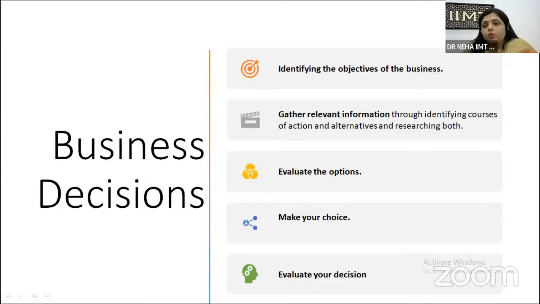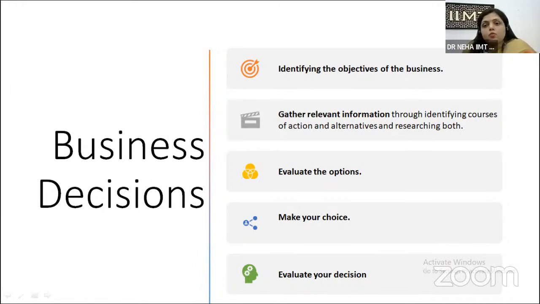Next, we have to evaluate the options. If we have the alternatives, we have to check the viability of every alternative, that is, which course of action provides us maximum benefit. So we have to do the cost-benefit analysis, that is, what will be the cost of that particular course of action, and what benefit will it give to the organization, to the business.